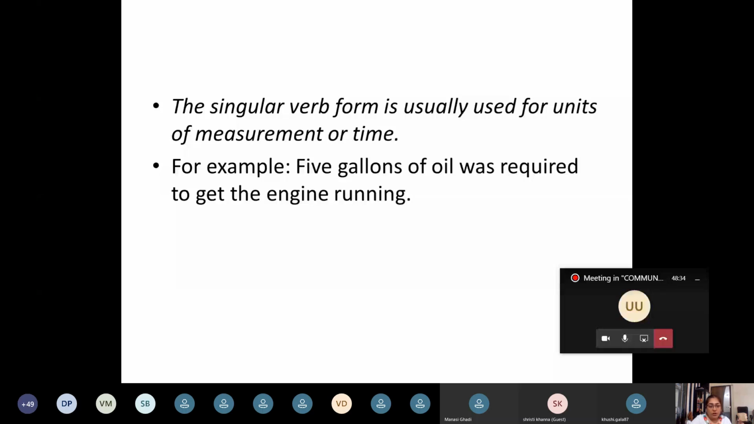So for units of measurement or for units of time, the singular verb is used. 5 gallons of oil was required to get the engine running. For measurement or time, for example, 5 minutes is all I need to get ready. So 5 minutes is all I need.